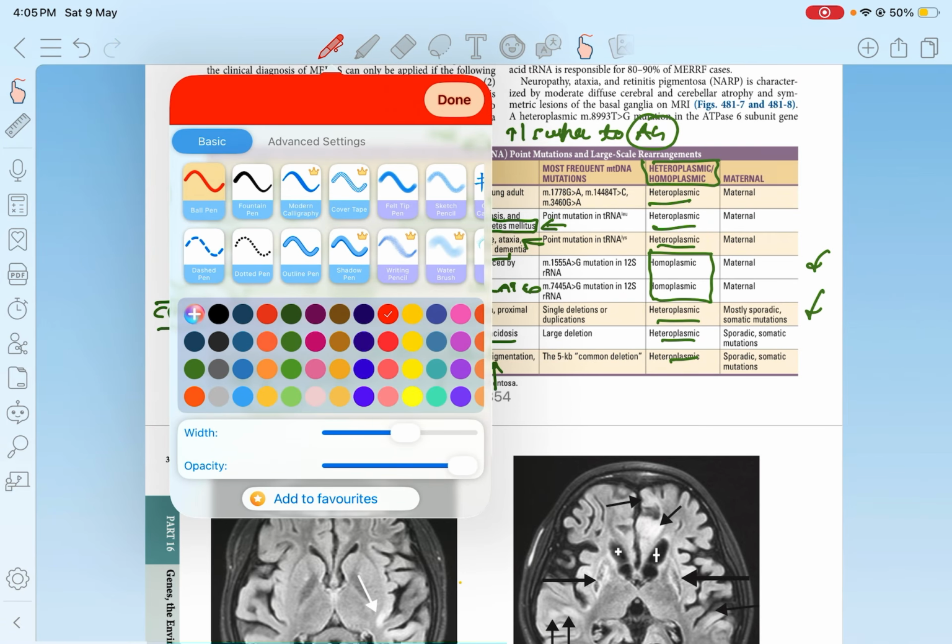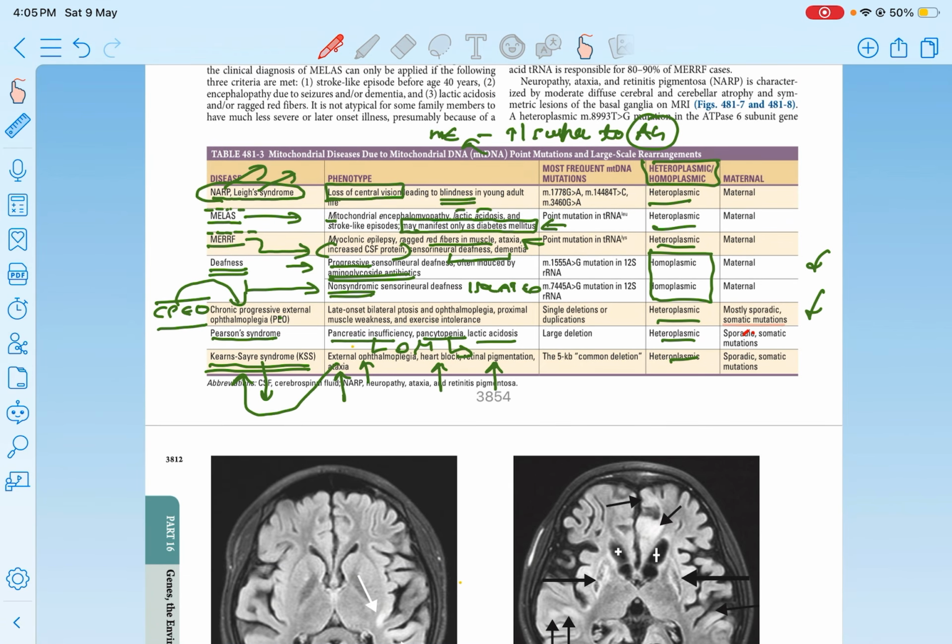And in this table, one more thing that you have to remember is that sometimes there might be somatic mutations. These are CPEO, Kearns-Sayre syndrome, and Pearson syndrome. Kearns-Sayre also has progressive external ophthalmoplegia. So you can remember these three. This is what they're going to ask.